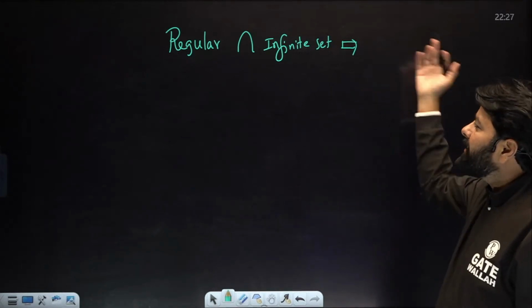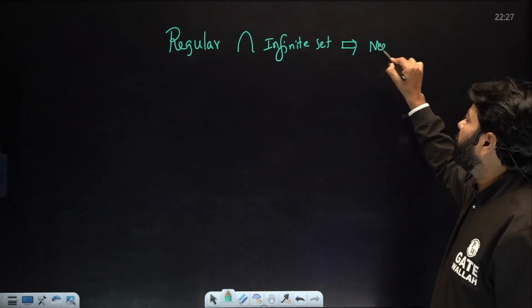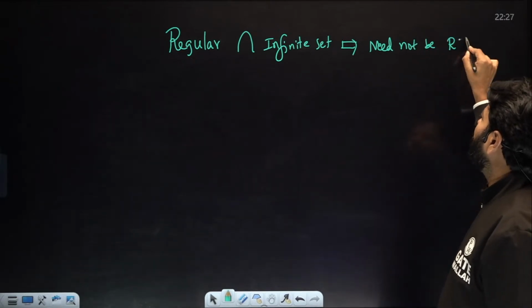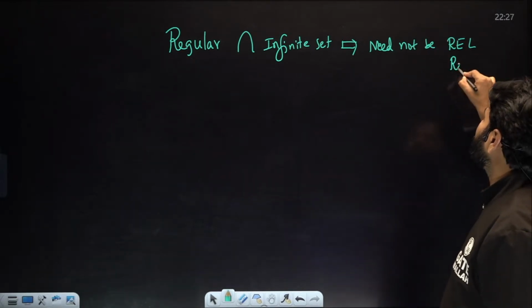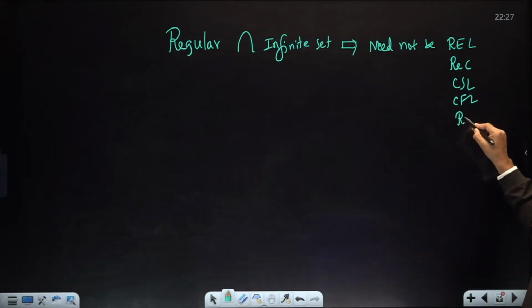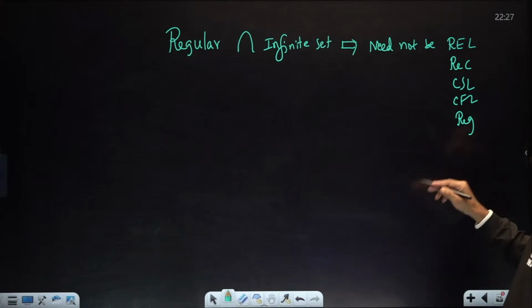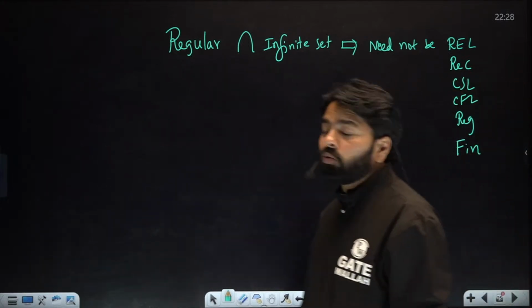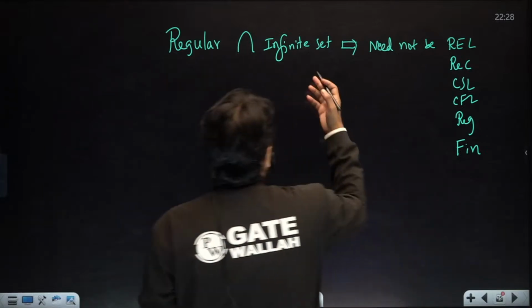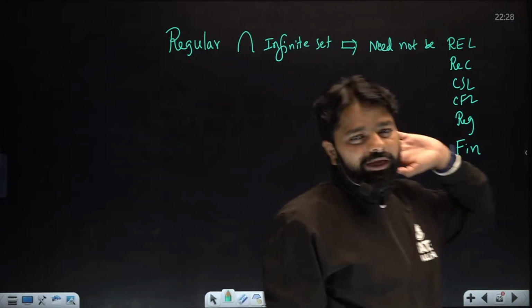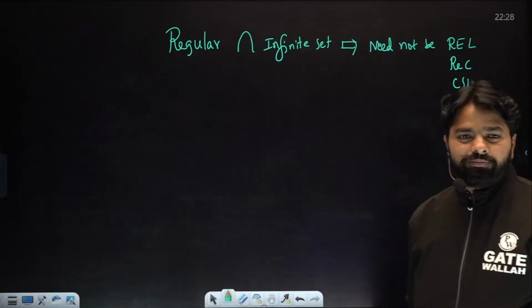We can't say anything. The actual answer is that it need not be even REL, need not be recursive, need not be CSL, CFL, or regular. Even finite: sometimes it could be finite, sometimes infinite. Anything could be possible.